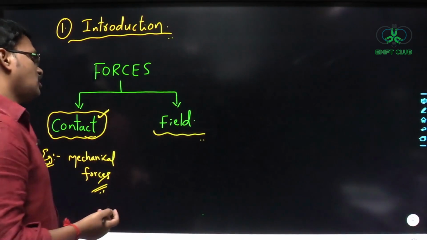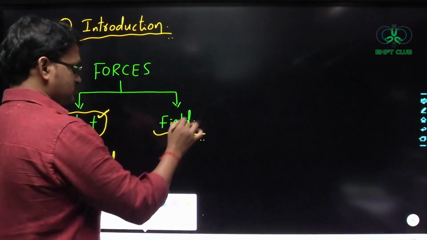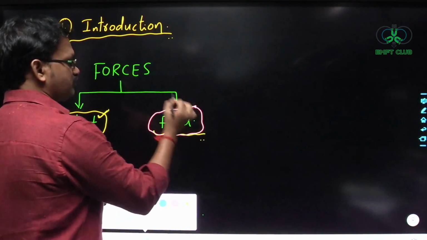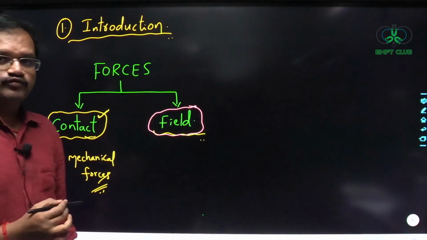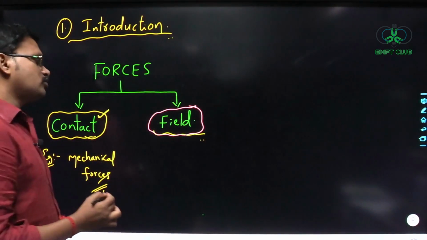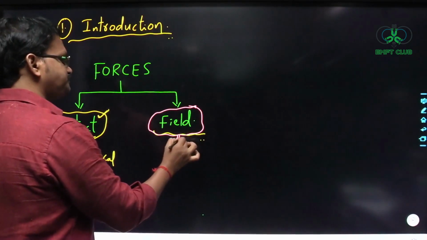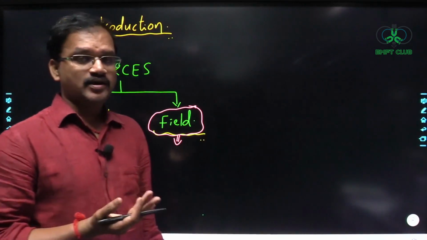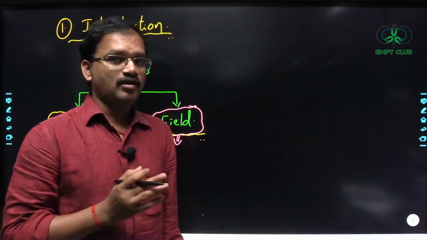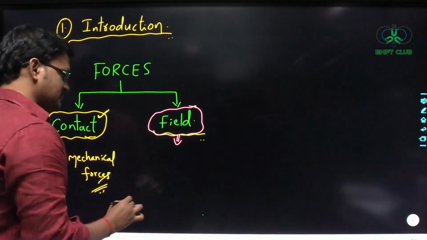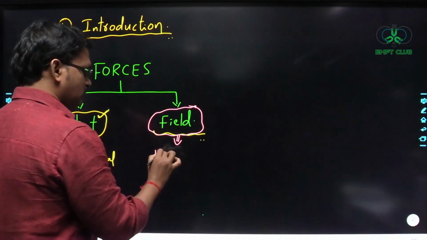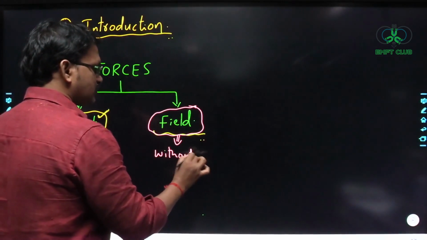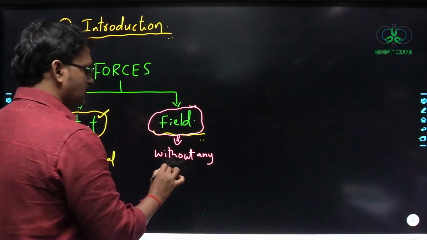And in nature we have another type of forces, called field forces. The beauty of field forces is they can exert forces on external matter without any physical contact.